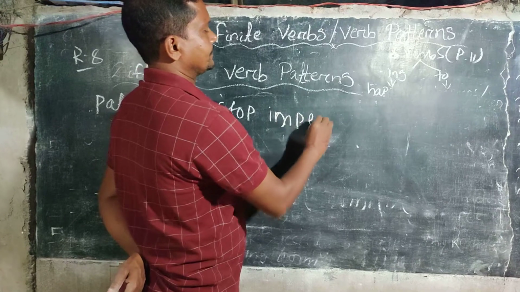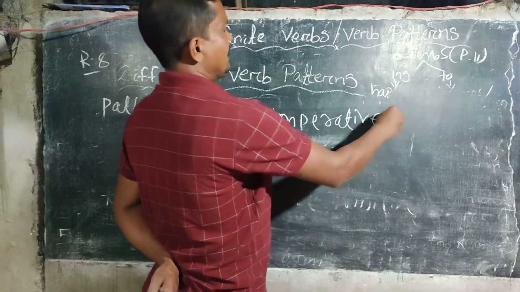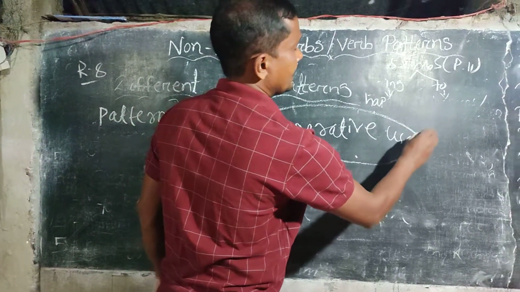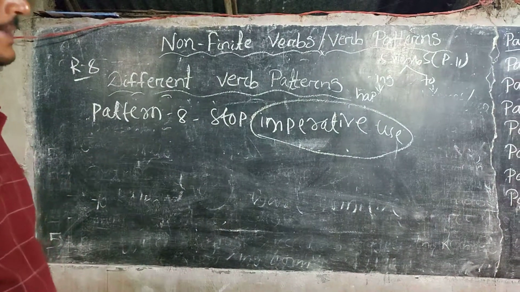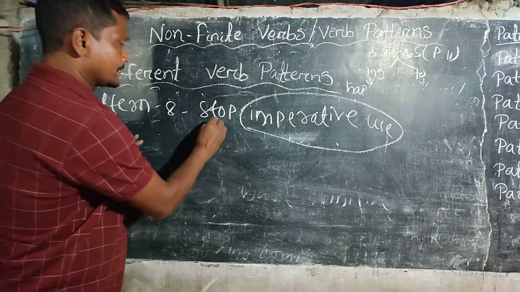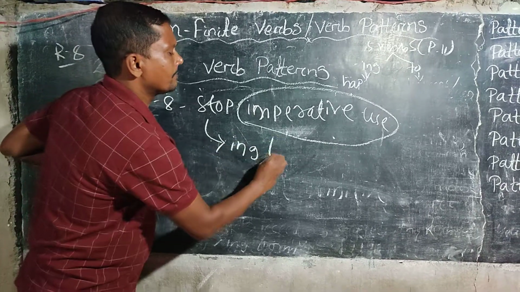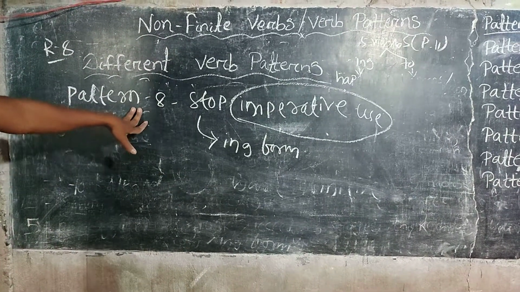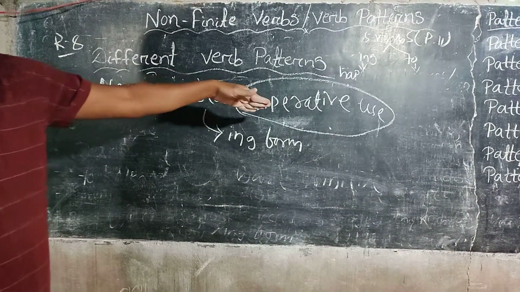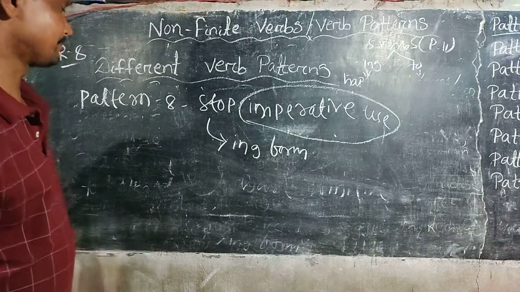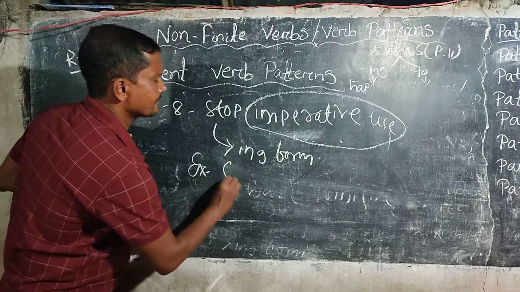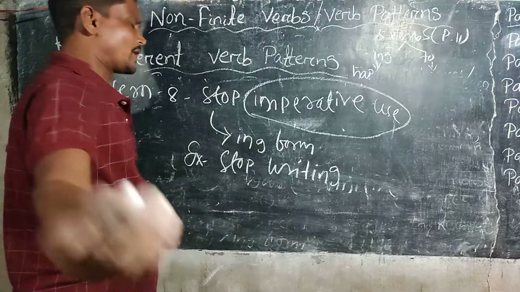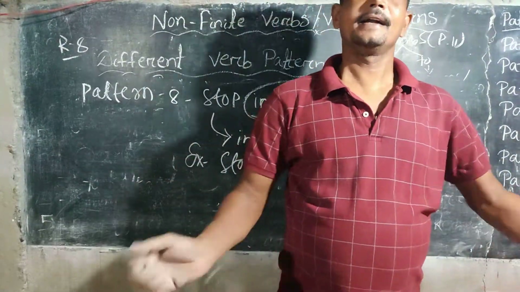If the verb stop is used in imperative sentences, it always takes the ing form. Example, as you might have heard: stop writing, stop working, stop dancing, etc.